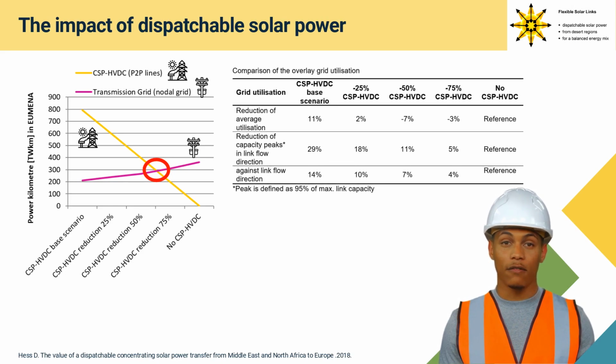The operational behavior of the grid is influenced by the capacity limit of transmission lines. The more often the capacity limit is reached, the higher the stress for the grid and the more often is the potential intervention by the transmission system operator. Reaching capacity limits of the transmission lines is analyzed by numbers of peaks in the grid. Including CSPH-VDC reduces such peaks up to 29% and therefore the grid stress. Reducing peaks leads to fewer possible bottlenecks in the grid. Consequently, CSPH-VDC allows a better application possibility of the grid.